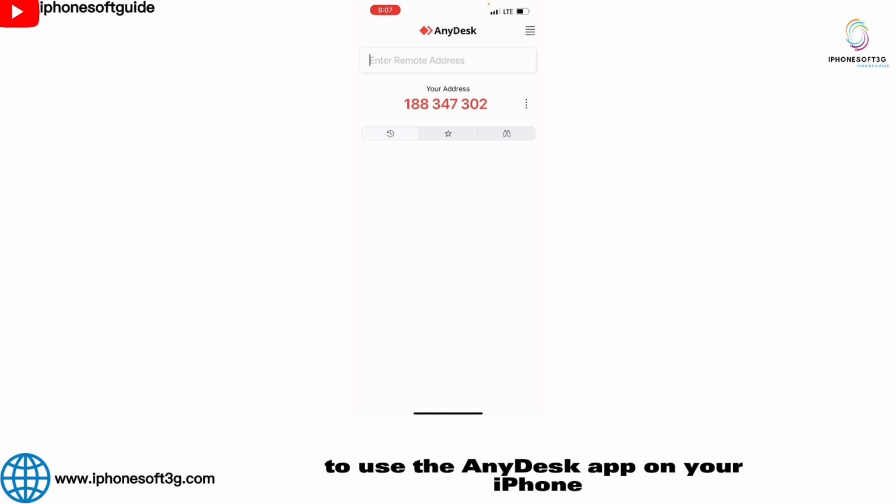To use the Anydesk app on your iPhone, enter the remote address of the target device.